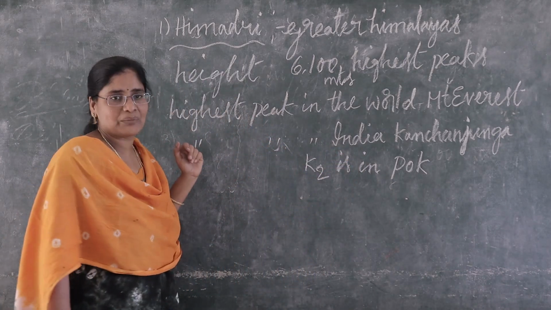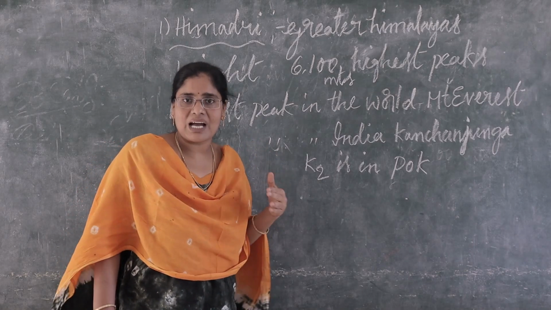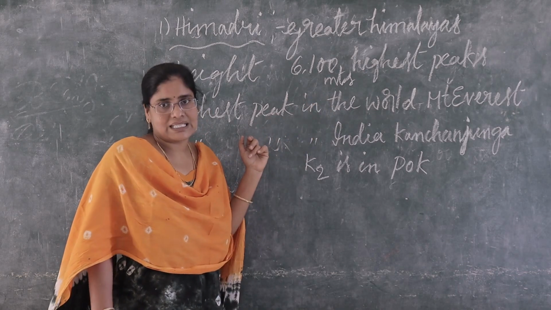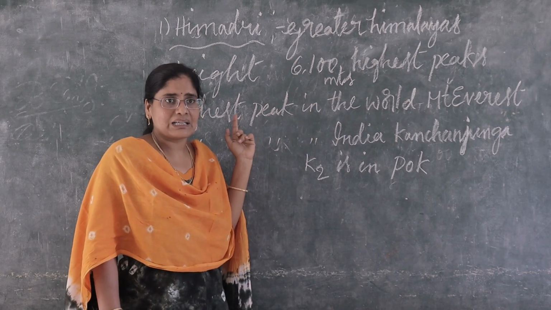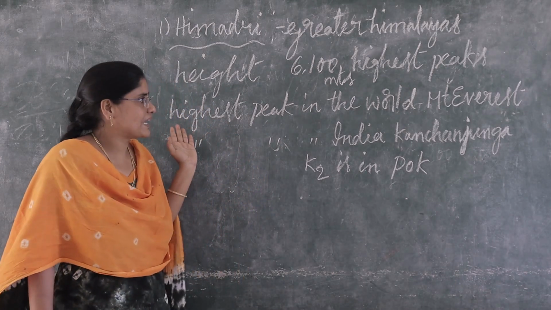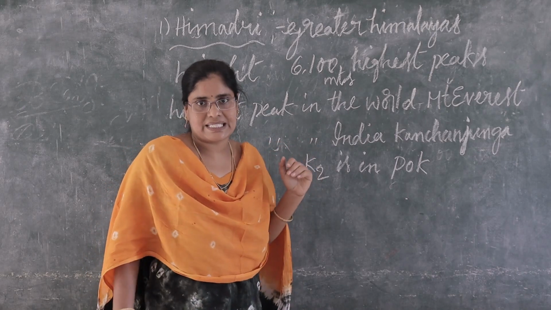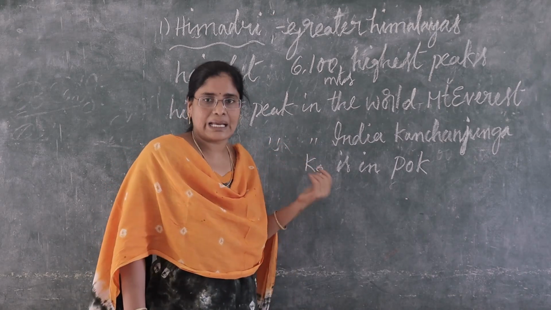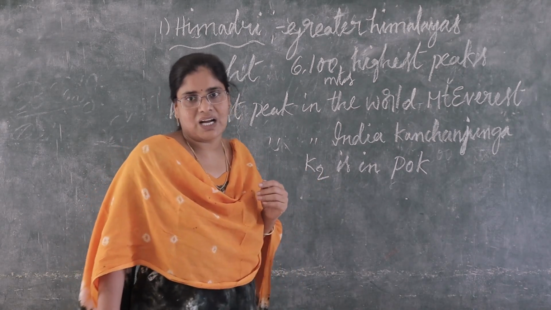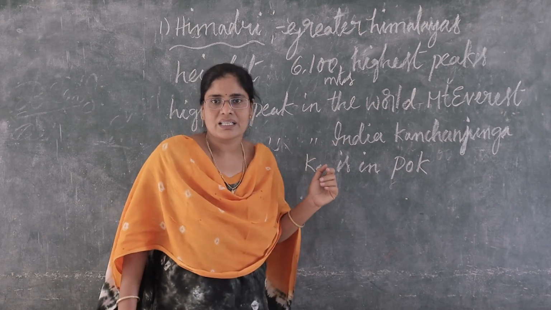What is the height of Himadri, children? The average height of Himadri is 6,100 meters. And here Himadri has highest peaks also. Highest peak in the world is Mount Everest. Mount Everest is in Nepal. Which is the highest peak in India? Kanchenjunga. Kanchenjunga is in India. K2 is in POK.